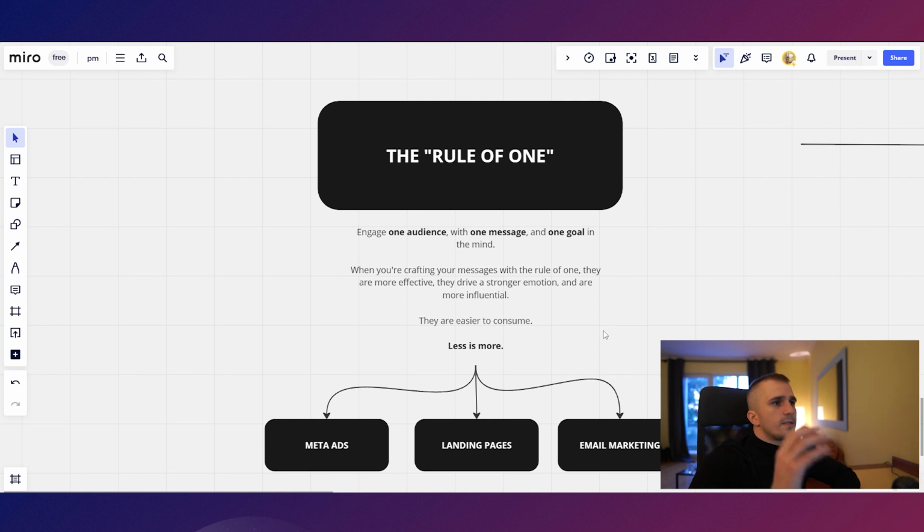So you can use this principle for all your marketing channels. As I mentioned, you can use it for your Meta ads, your landing pages, your email marketing. For example, this is one of the reasons that in your email marketing, you might see that sometimes when you go for a single product instead of listing more products in your email, the email with the single product will perform better.